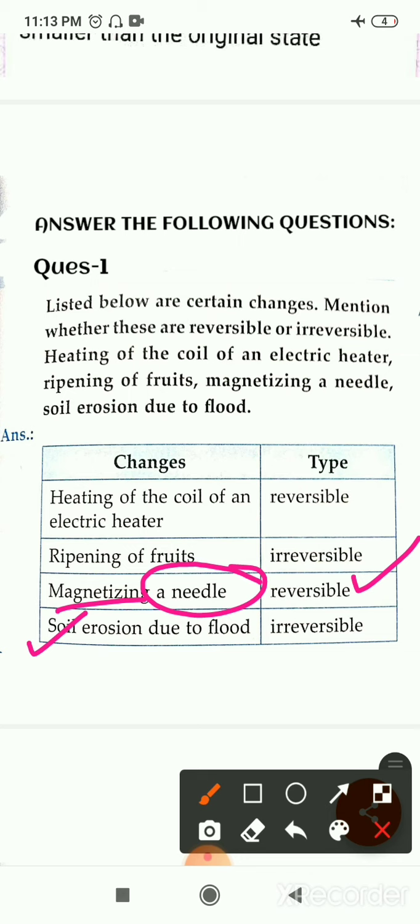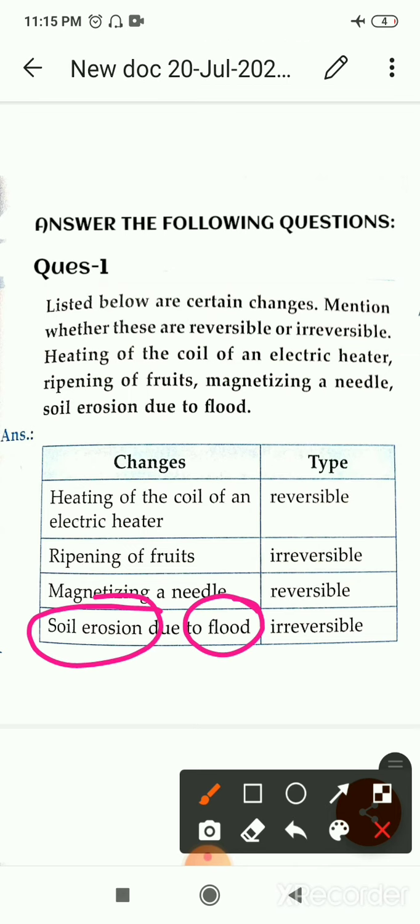erosion? Soil erosion means removal of the topmost layer of the soil. It may be due to the air, due to the water. तो here it is due to the flood, the uppermost layer of the soil. तो अभी ये uppermost layer यहाँ पर है, तो थोड़ी देर के बाद ये आगे चली गई.